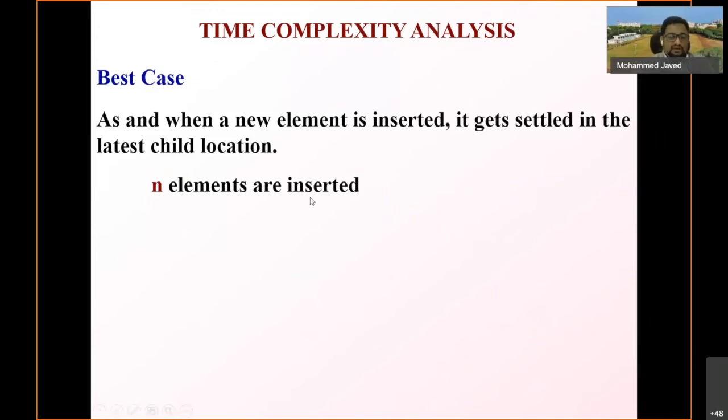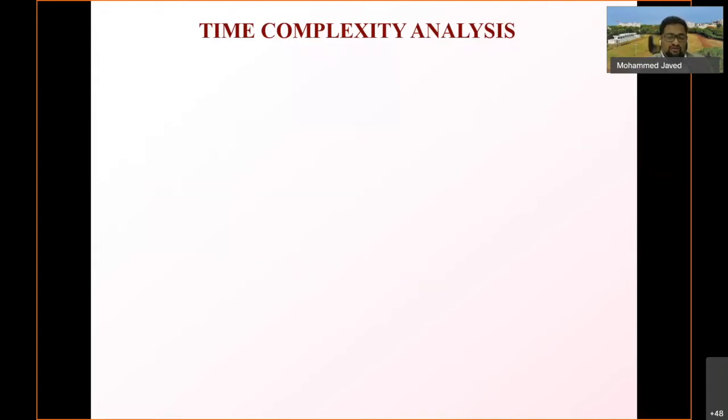So here, as and when a new element is inserted, it gets settled in the latest child location, and n elements are inserted in this particular case. So the complexity is n here because there are n elements to be inserted. So this is an omega of n algorithm.